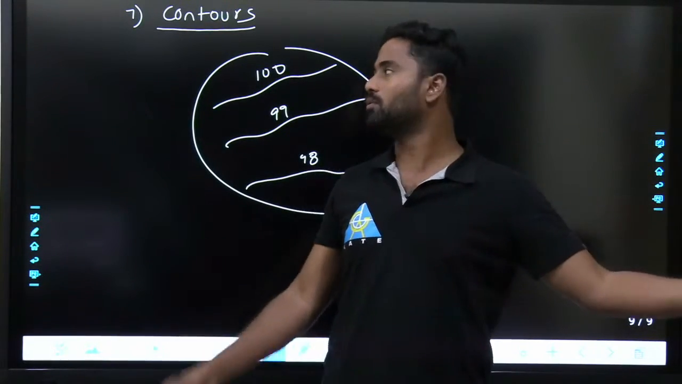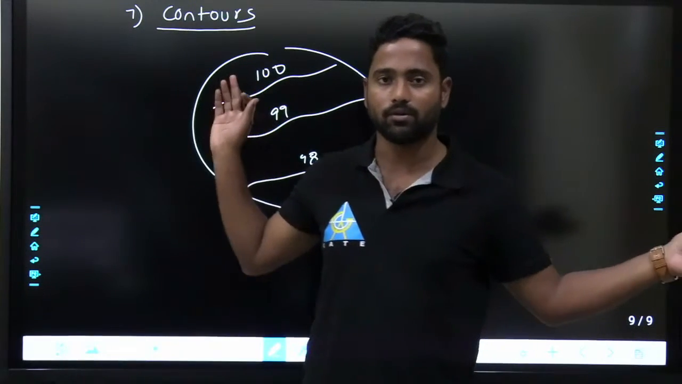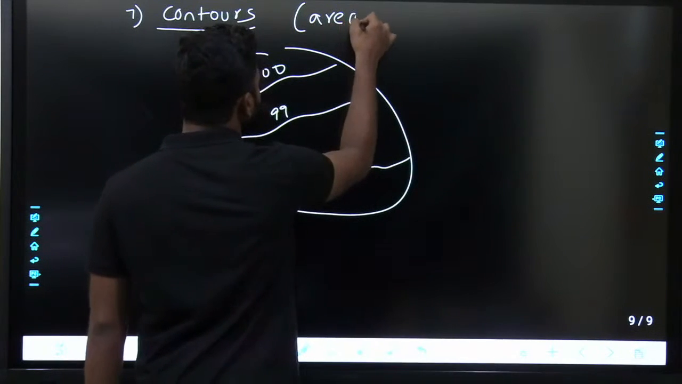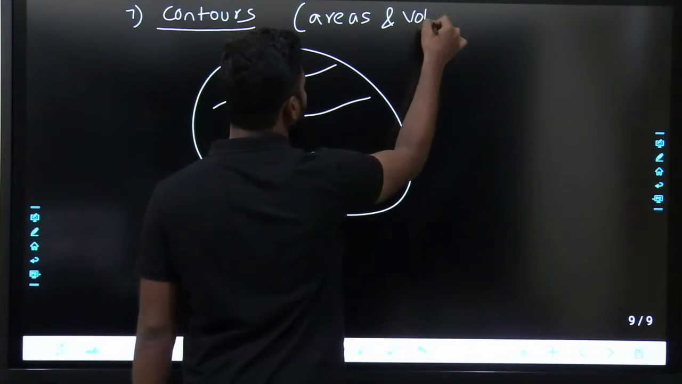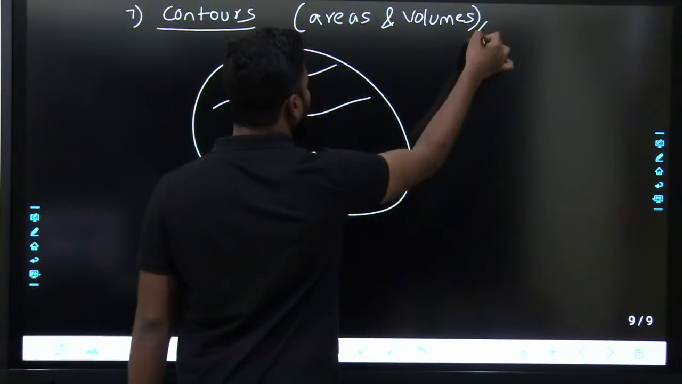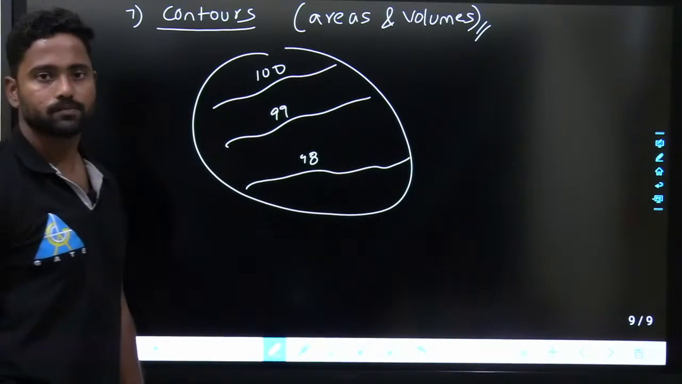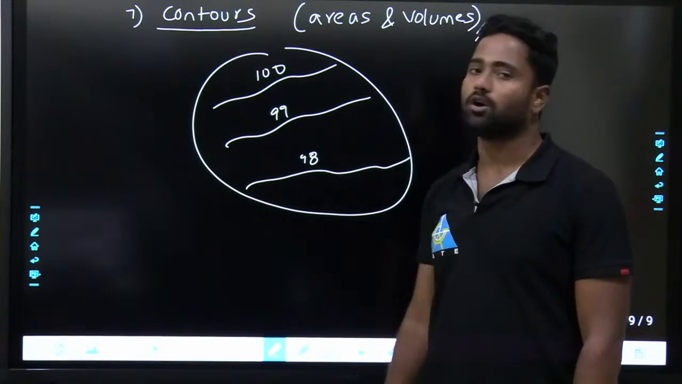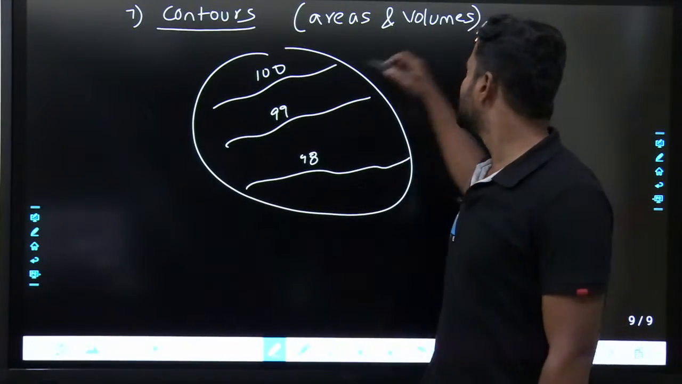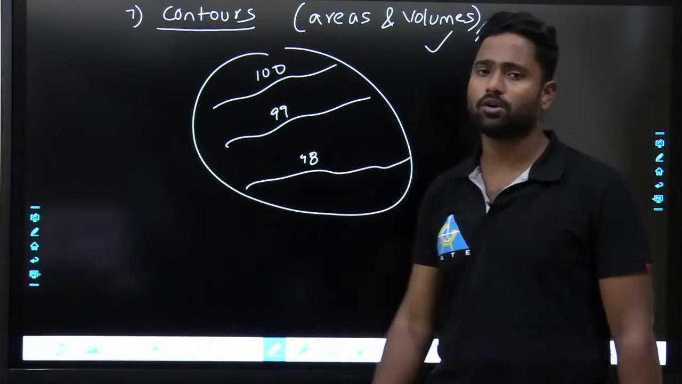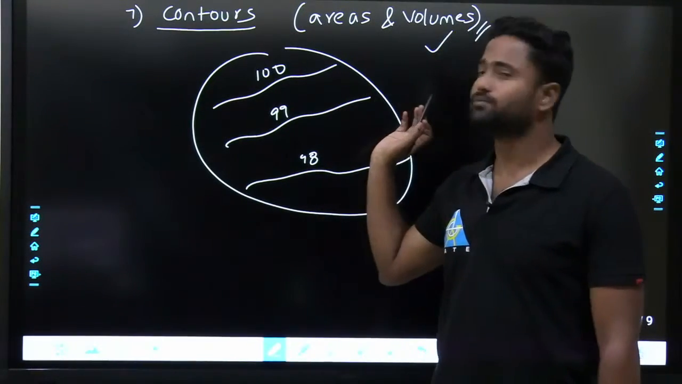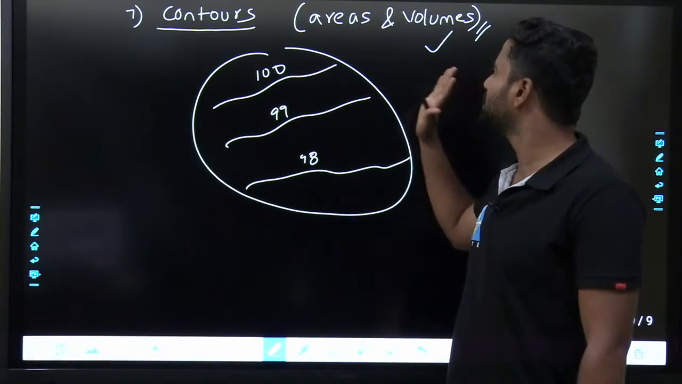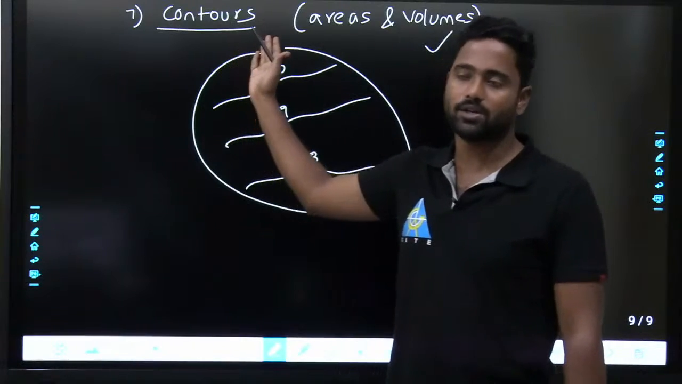From that mean sea level, what is the height of this, what is the height of that. So by using contours, you are going to measure areas and volumes. And you can get the terrains also, but anyway, the idea is to measure areas and volumes. Those things will be discussed in contours.